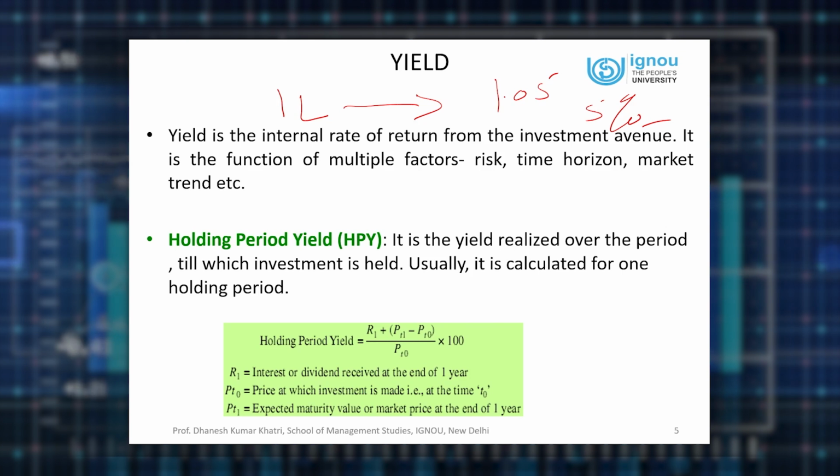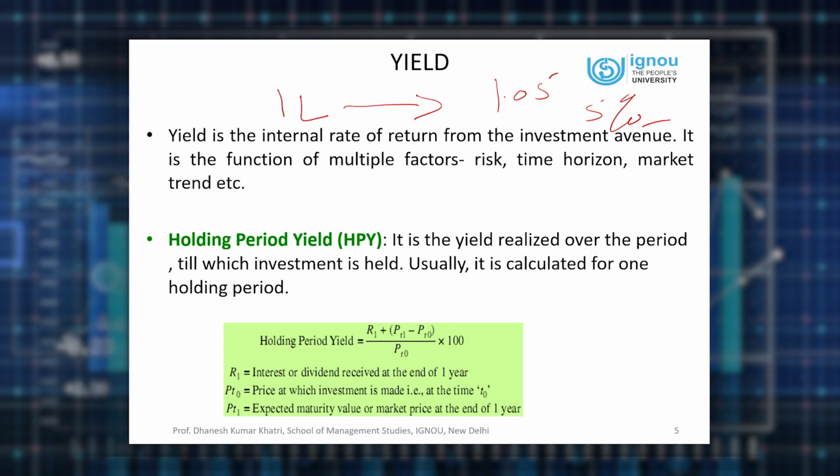Now, this yield calculation has got two types of concepts: holding period yield and yield till maturity. Generally when we say holding period yield, we are talking about investment horizon up till 1 year. It means to say, if you are investing at 0 time and after 1 year you want to get back your money, or maturity of the investment is after 1 year, then two types of returns are expected by you: regular income and the capital appreciation.